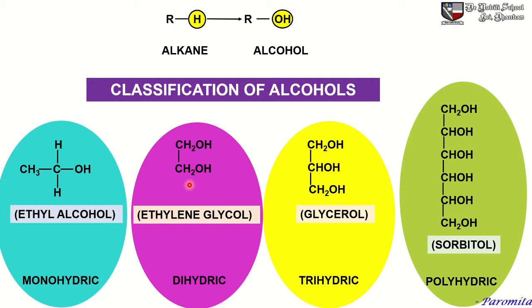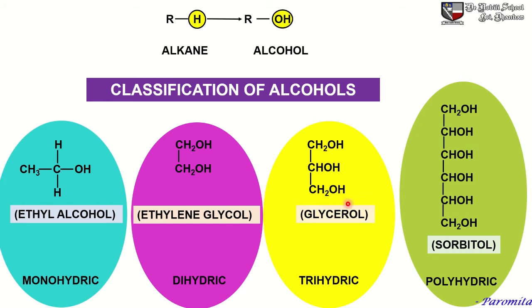Why is the pink color decolorized when it is treated with ethylene? It is due to the formation of ethylene glycol. So ethylene with alkaline KMnO4 gives ethylene glycol. And this test is known as Baeyer's test.